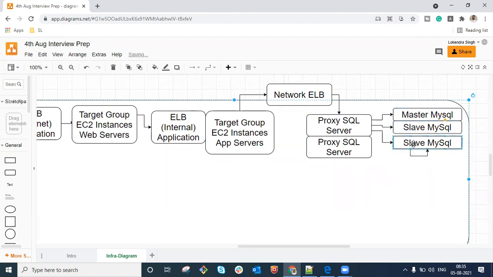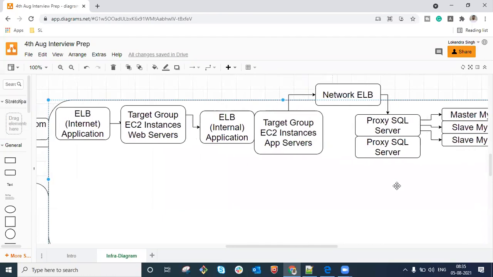Guys, are we clear with this? Yes, sir. Are we clear so far with this architecture, guys? Yes, yes. Any questions?